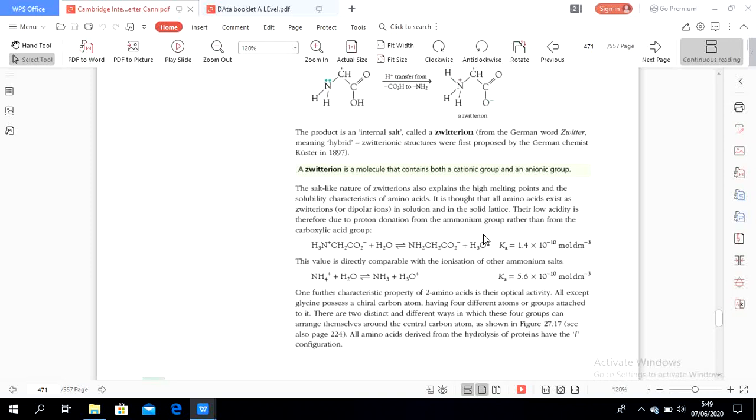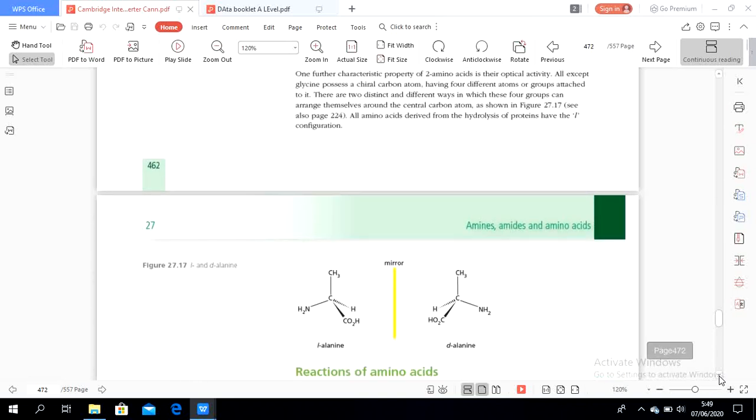There are 2 distinct ways in which these 4 groups can arrange themselves around the central carbon atom. All amino acids derived from the hydrolysis of protein have the L configuration. L is levo, and D is dextro.